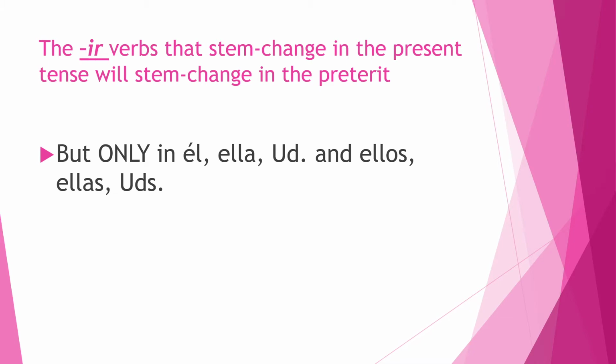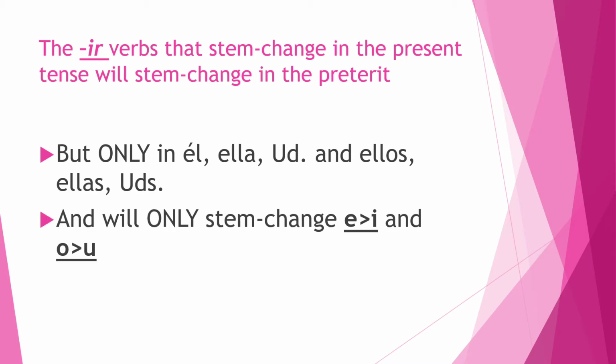When they stem change in the preterite, it only happens in él, ella, usted, and ellos, ellas, ustedes. Also, the stem will only change E to I and O to U. So all those E to IEs will only be E to Is. E to Is will still just be E to I. And the O to UEs will only be O to U. Okay, only IR verbs. Only in your two bottom forms, él, ella, usted, ellos, ellas, ustedes. And it only happens E to I and O to U.